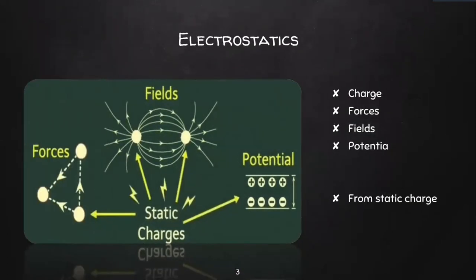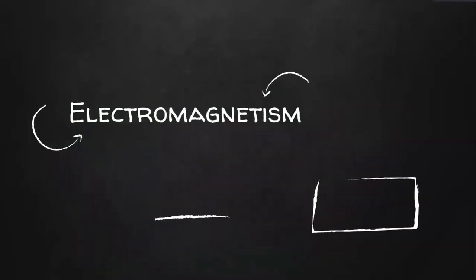So now, what are we going to learn in this chapter? What are the things that we are going to cover? In this particular chapter, electrostatics, we will be learning about charge, force, and the field that is produced by the charge and the potential due to the charge. So the force, field and potential due to this electrostatic charge is what we will be discussing in this chapter. Before we go more into the topic, we will have a few more topics to brush up on what we have learned earlier so that we will have a better understanding here.